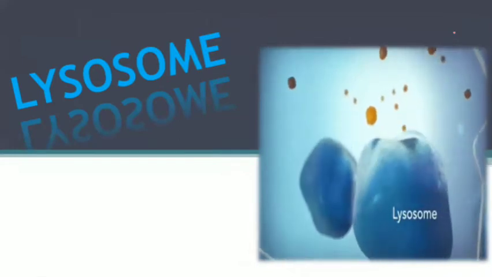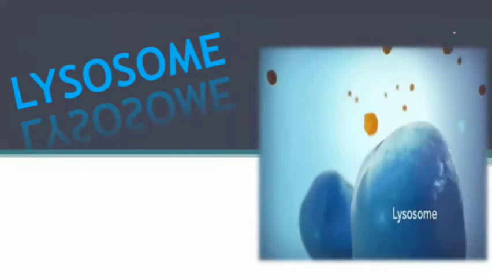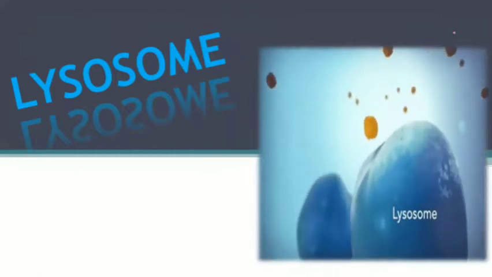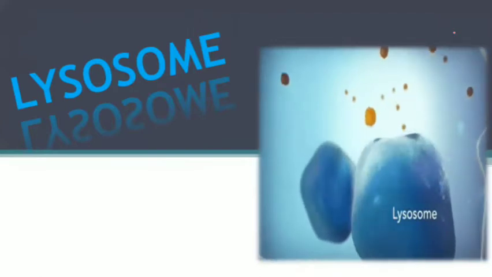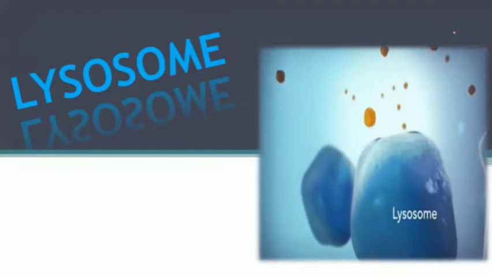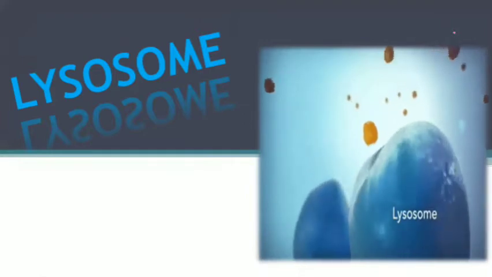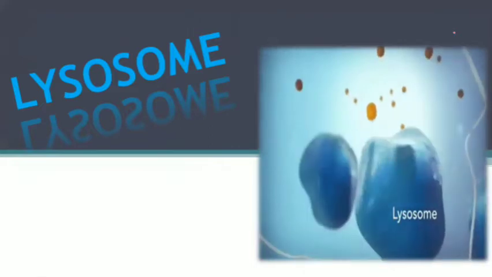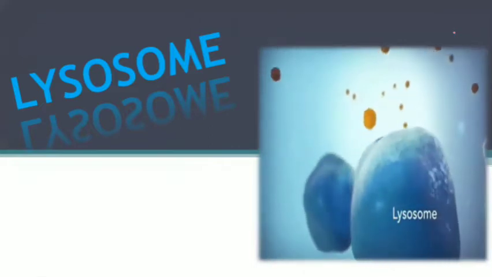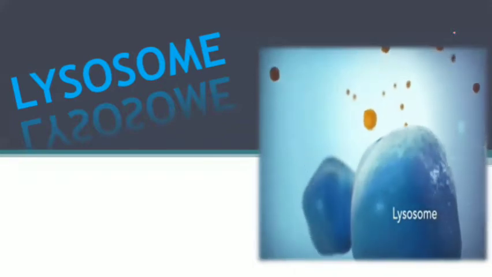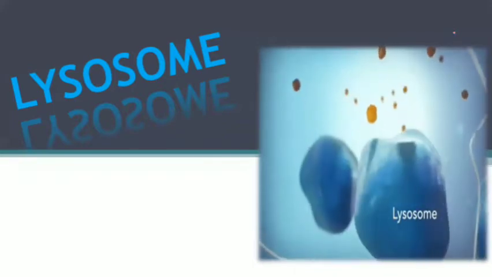Before we have seen lots of cell organelles, in which a very important cell organelle we have studied is the endoplasmic reticulum, which has two types, smooth and rough endoplasmic reticulum. If we see rough endoplasmic reticulum, that has a connection with Golgi complex or Golgi bodies.